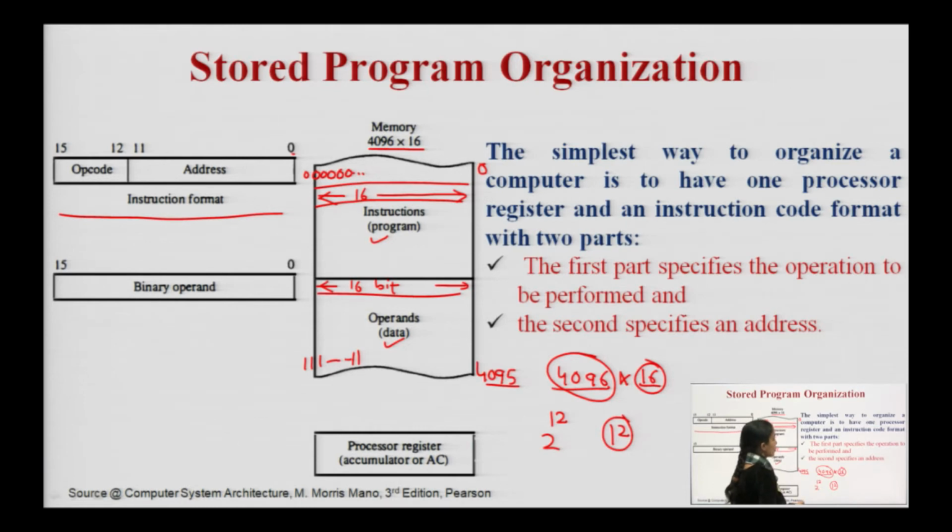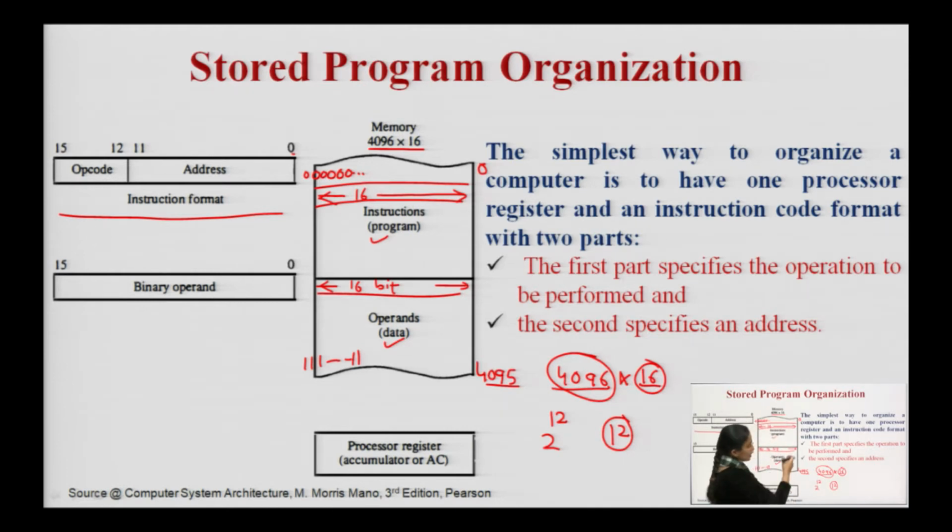The simplest way to organize my computer is to have one processor register, means accumulator. Accumulator is defined as one of my processor registers for storing my intermediate results. Earlier I used, suppose, 1 address instruction or 2 address instruction. In that case, I will be using 1 register as this accumulator.